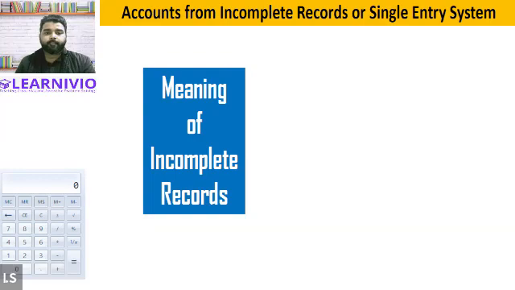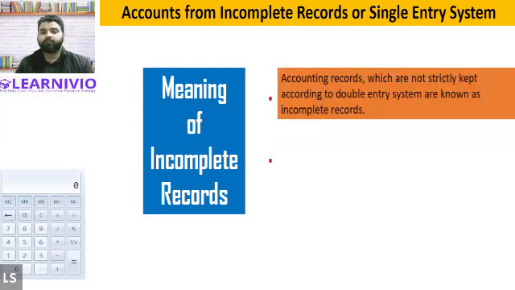Yes. So what is incomplete record? Incomplete record basically means accounting records which are not strictly kept according to the double entry system. Accounting records which are not strictly kept according to the double entry system are known as incomplete records, or you can say a system of accounting wherein the double entry accounting system has been ignored or avoided. This system is called single entry system.